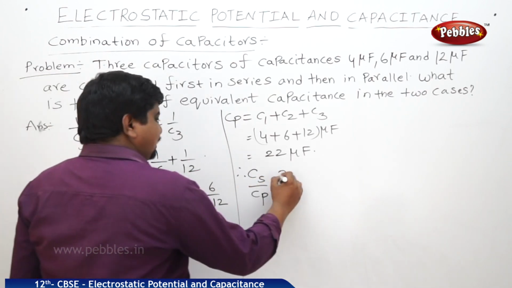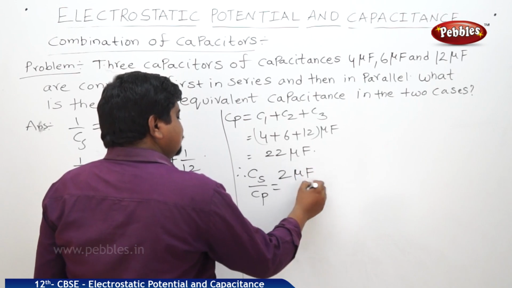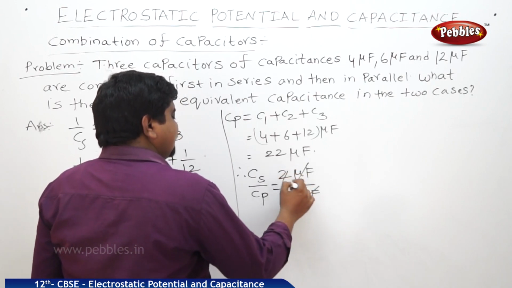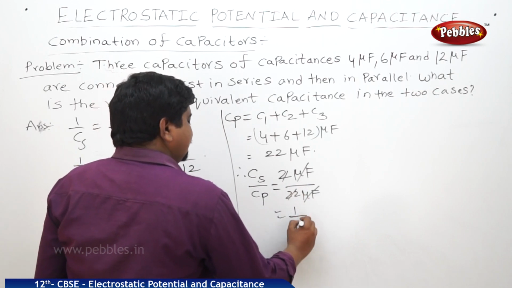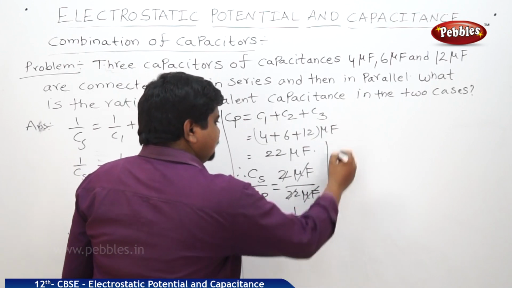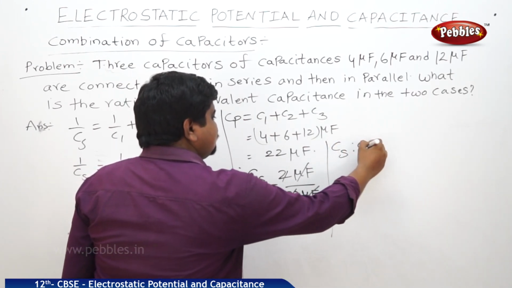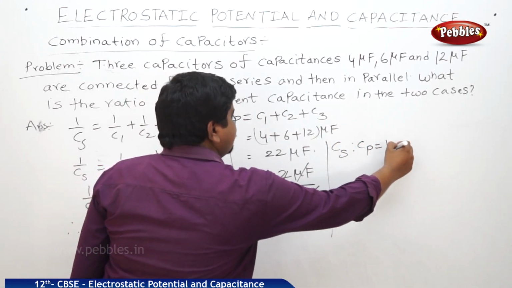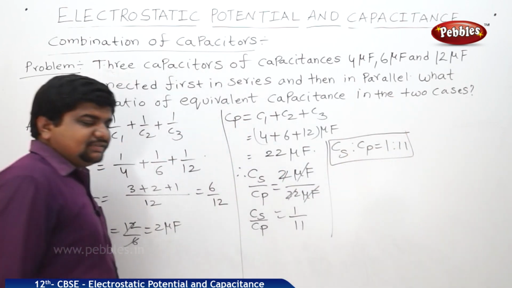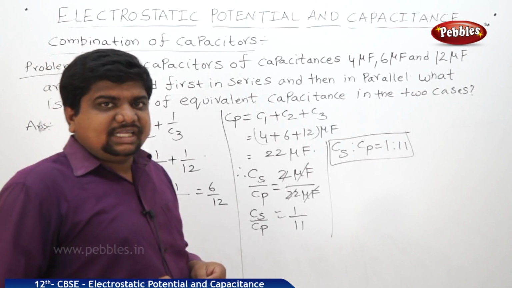Cs is 2 microfarad, Cp is 22 microfarad. Units get cancelled. 1 by 11. Cs by Cp is equal to 1 by 11. Therefore, Cs is to Cp is equal to 1:11. This is the ratio of the capacitances in the two cases.